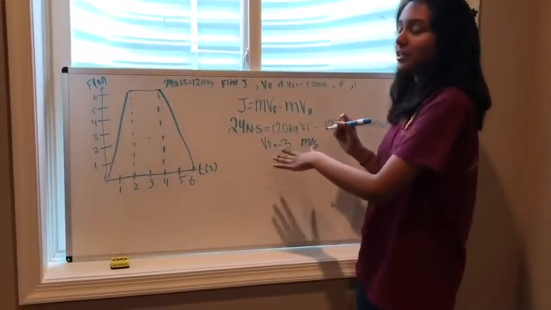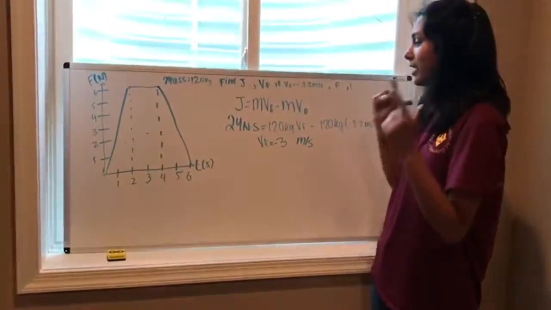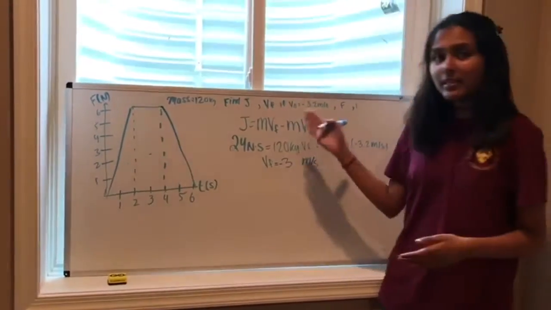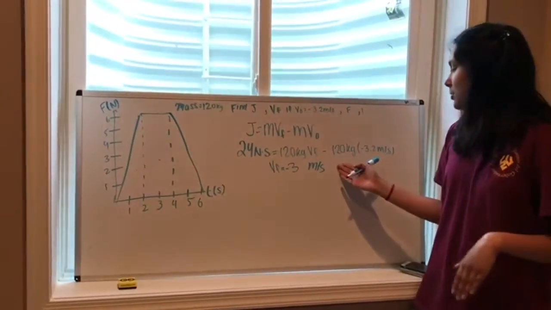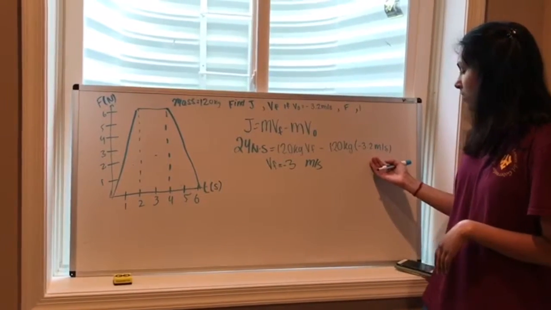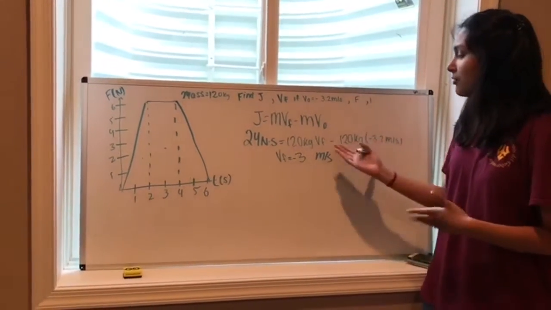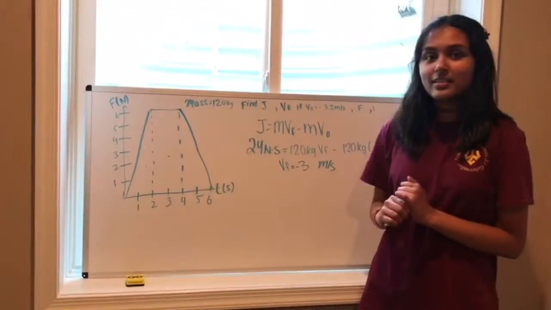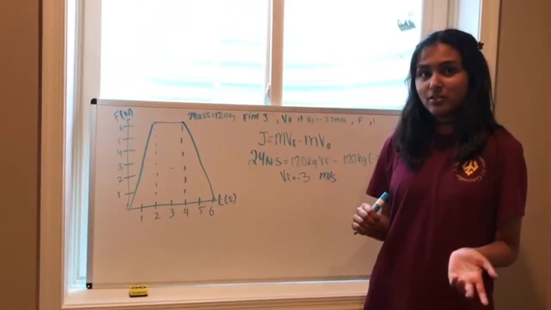Since impulse equals the change in momentum, we can use the area that we found under the curve, 24 newton seconds, and set that equal to the change in momentum. We have the mass and initial velocity of -3.2 meters per second, so we can solve for VF of -3 meters per second. It's okay for velocity to be negative because that just means it's going in the other direction.